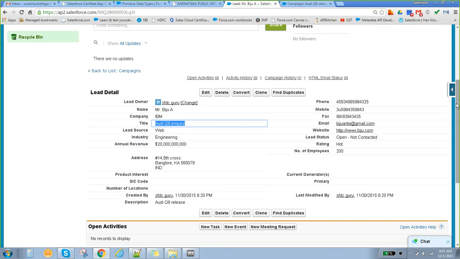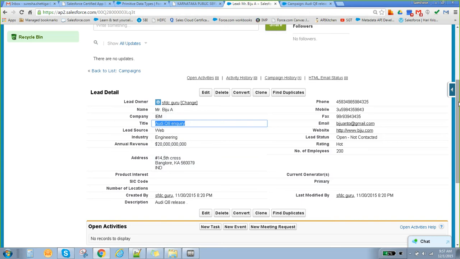Correct. So based on that, they are basically converting a lead. Each company has its own set of specific standards to follow. Let's say I'm earning 10,000 per month, so I can't go and buy an Audi car, right? Because it is not a genuine income, not a genuine lead. So there will be some set of standards.